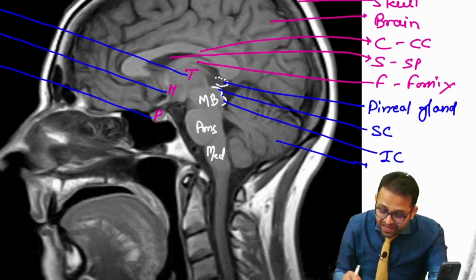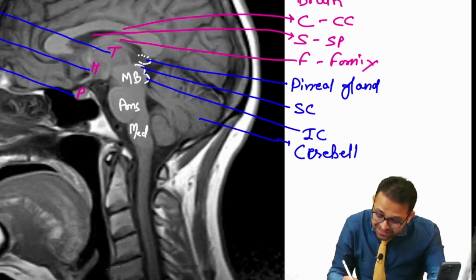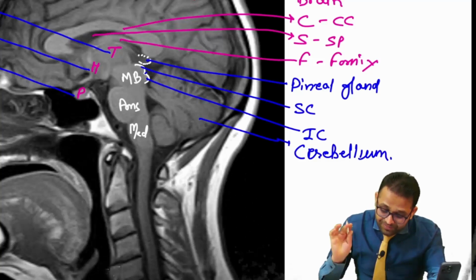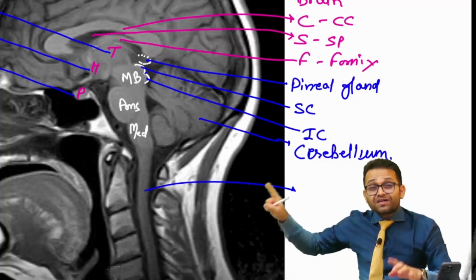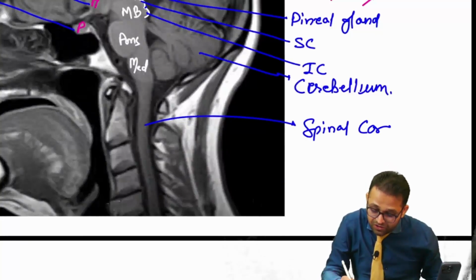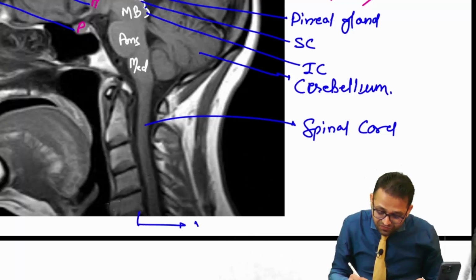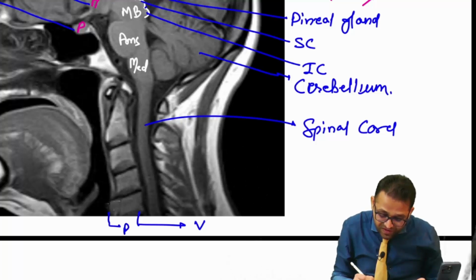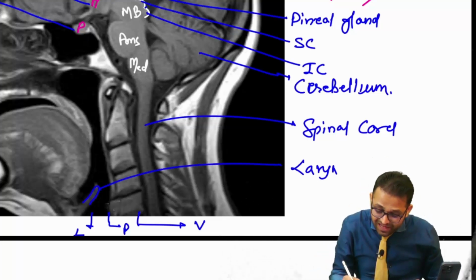This fern tree like branching pattern is the cerebellum. Yes sir, it is our balancing organ, the cerebellum. Getting the point? And then the continuation of that, the medulla oblongata, I will tell you in the next class. Yes, this is our spinal cord. In front of the spinal cord you will see the vertebra, and then the esophagus, which is continuing to the pharynx, and this is our larynx part.